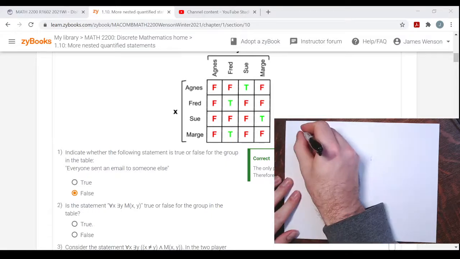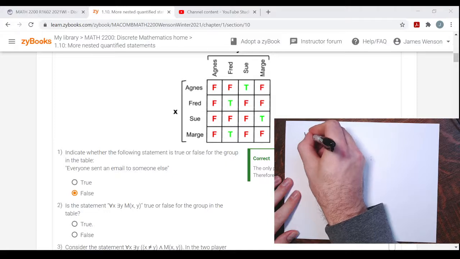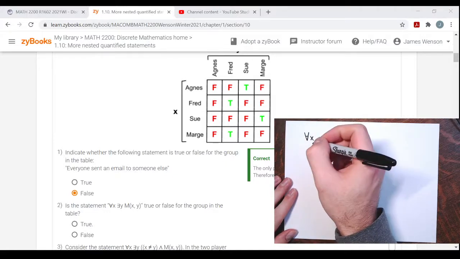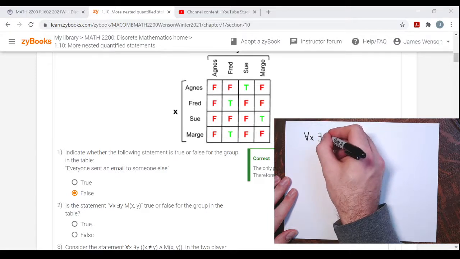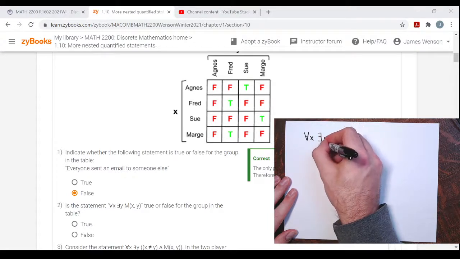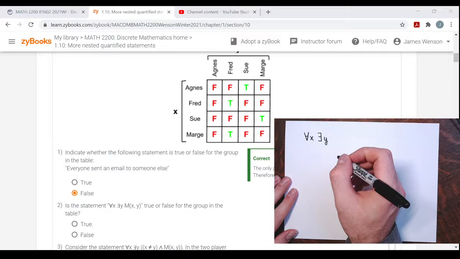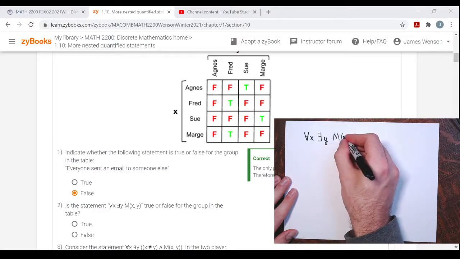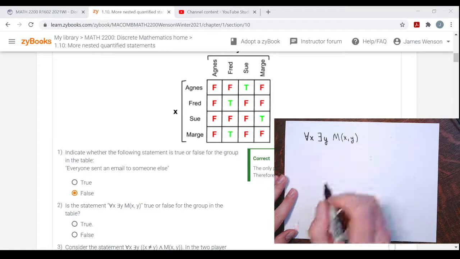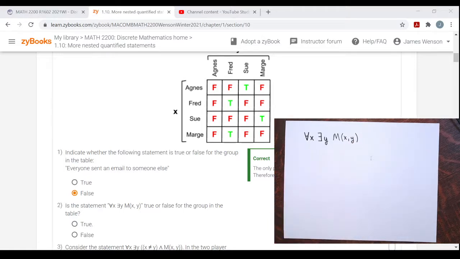They're saying for every one of these employees, right, for Agnes, Sue, Fred, and Marge, for each one of them, there is a person in this group, Agnes, Sue, Fred, and Marge, such that person X sent an email to person Y. Right. So this starts off with a universal quantifier. So this is a universal statement, meaning the whole thing has to be true for every single person in the group.